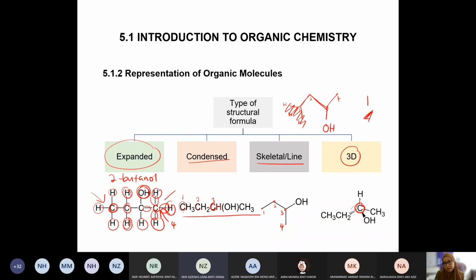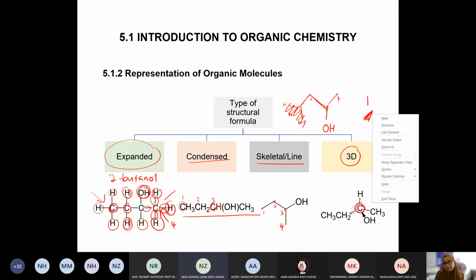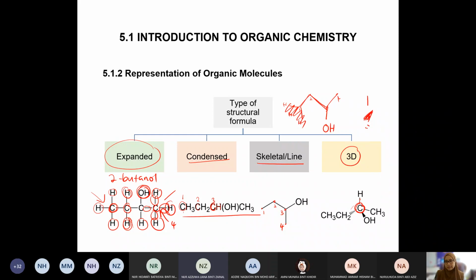Okay, as you can see dia ada yang solid macam ni, lepas tu dia ada yang ni, this is what we call wedge line, wedge. Yang hitam tu. And then kita ada this one, dashes. Okay, nak menunjukkan 3D. Okay, yang solid line ni menunjukkan dia same plane. Maksudnya dia satu satah. Kalau saya letak kertas, okay, kertas ni saya letakkan pen saya, ni satu satah. Maksudnya dua line tu, yang solid line tu, okay, dia duduk kalau saya letak kertas dekat situ, dia akan duduk atas kertas tu.